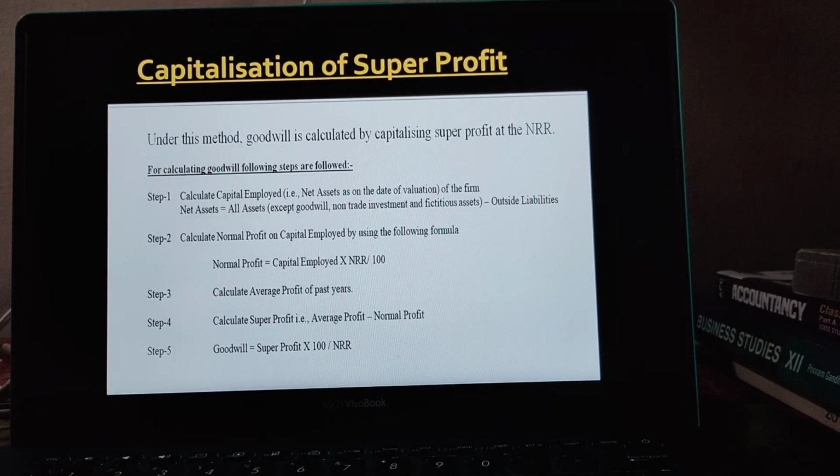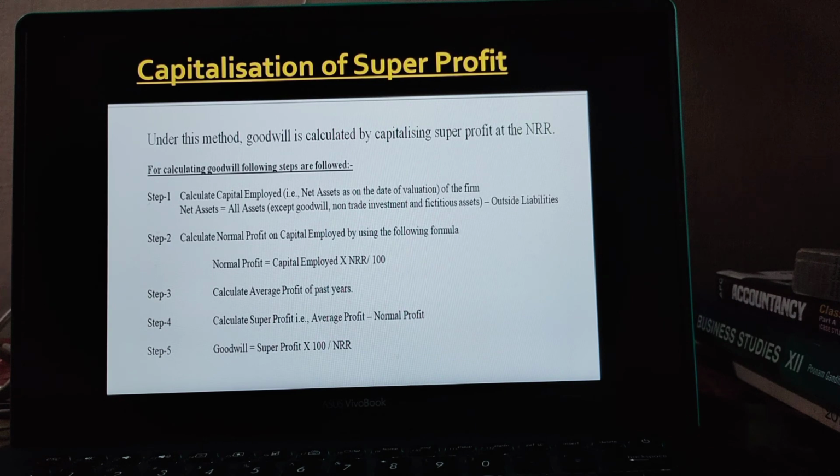Now we have the next point, that is the capitalization of super profit. Under this method, goodwill is calculated by capitalizing super profit at normal rate of return. For calculating, the following steps are followed. First, calculate capital employed, that is net assets on the date of valuation of the firm. Net assets equal to all assets except goodwill, non-trade investment and fictitious assets minus outside liability.